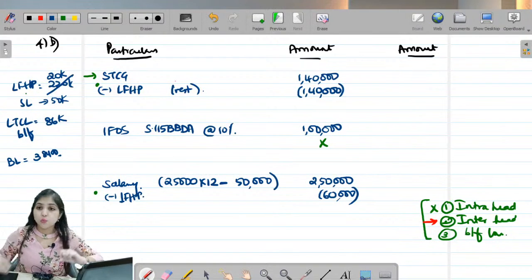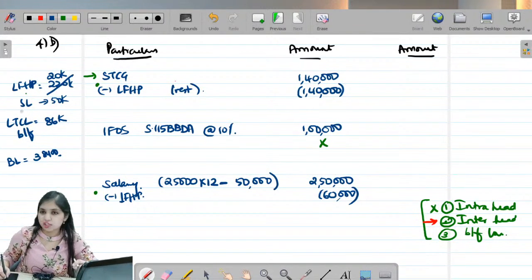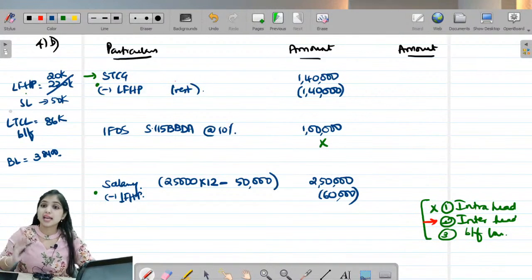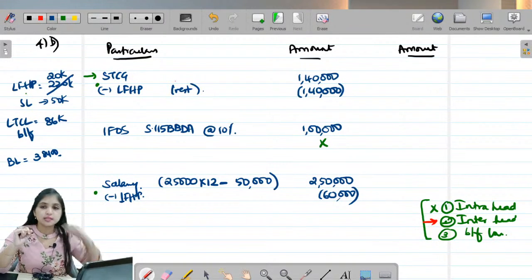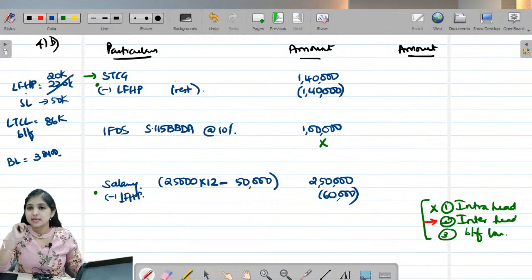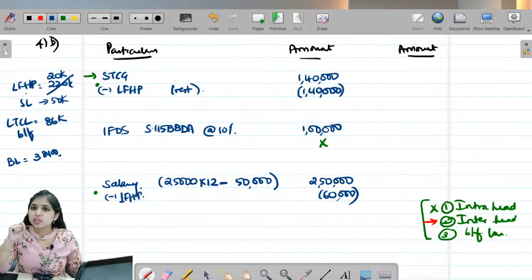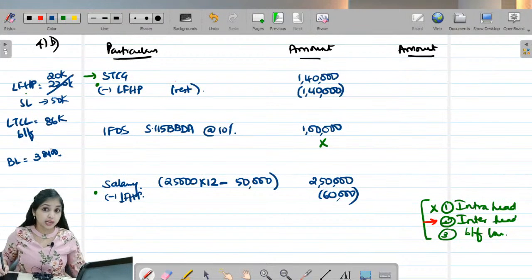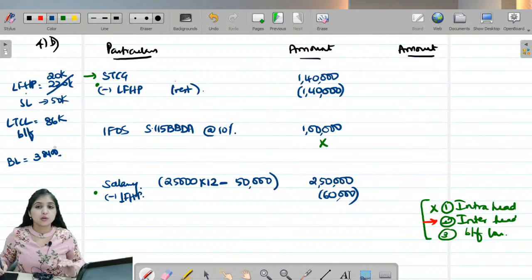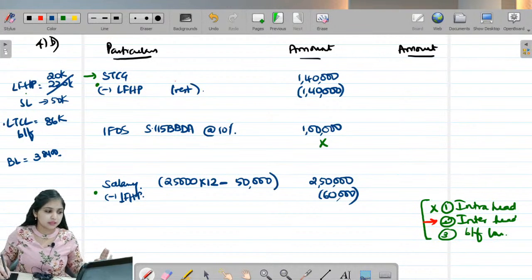Okay. Now what is the next loss we have? We have speculation loss. What does the provision say? Speculation loss can be adjusted only against speculation income. Do we have any speculation income over here? No, we don't. So this will anyways have to be carried forward. Then LTCL. This is brought forward LTCL, so not right now. Only after inter-head will I go to brought forward losses. So I am keeping this pending.